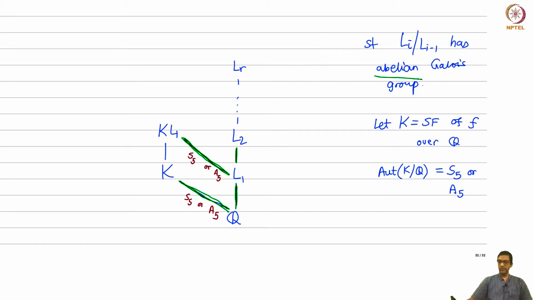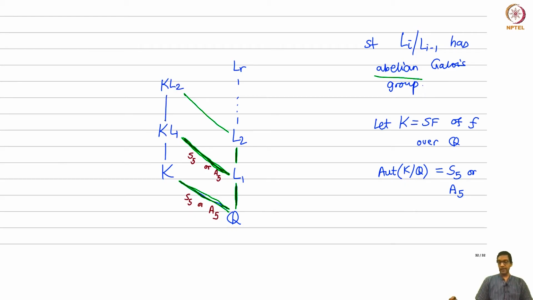This guy here, L2 over L1, is again abelian. This parallelogram arrow here is a Galois extension with S5 or A5 as Galois group. So again we can perform another composite. So let's look at KL1 with L2. So it's KL1L2, that's the same as KL2 because L2 is bigger than L1.